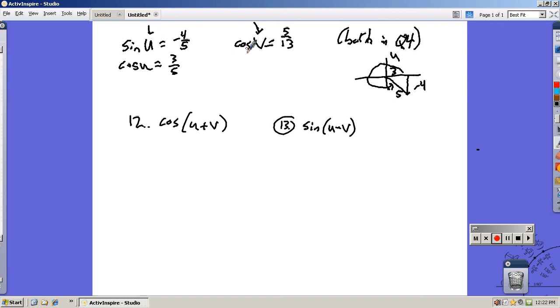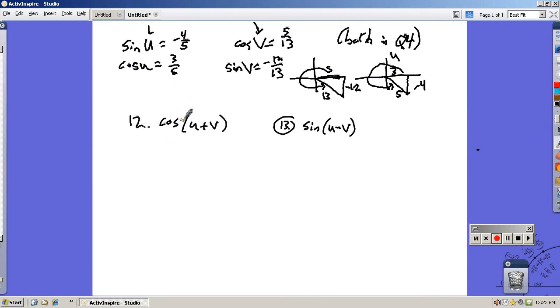You do the same sort of thinking with v. It goes around like this. Cosine of v is 5/13. I know that the x part is 5, and I know that r is 13. Again, I can use the Pythagorean theorem, or I might just know that a 5, 12, 13 is a right triangle. And this is 12, and I have to realize it's a negative 12 down here in quadrant 4. So that means that the sine of angle v is negative 12/13. Now knowing that allows me to do all these.